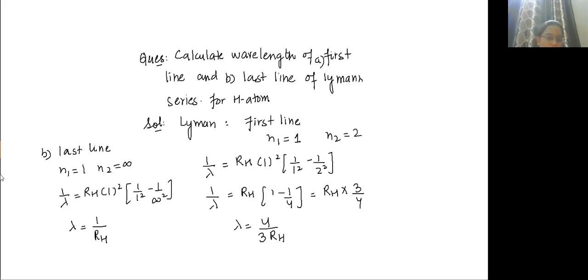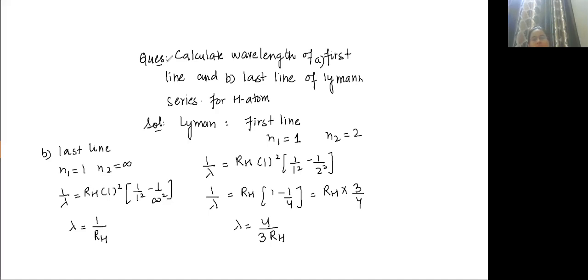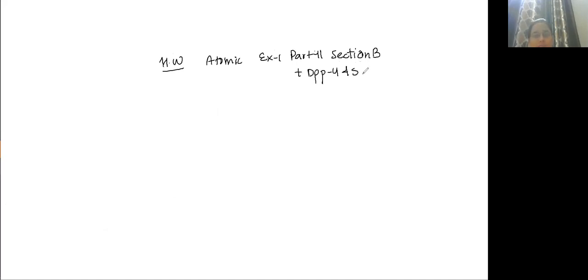Okay. Now I'm giving you the homework. Today's homework is atomic exercise 1, part 1, section B. Sorry, part 2, section B; we will discuss it along with DPP 4 and 5.